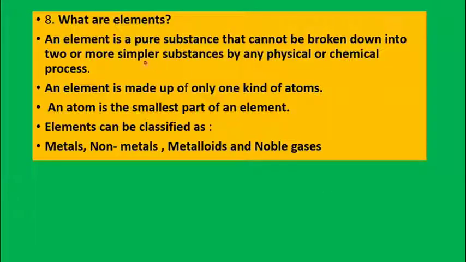Now, the next topic we will see is: what are elements? An element is considered a pure substance that cannot be broken down into two or more simpler substances by any physical or chemical process. An element is made up of only one kind of atom. An atom is the smallest part of an element, and elements can further be classified into four categories: metals, non-metals, metalloids and noble gases.